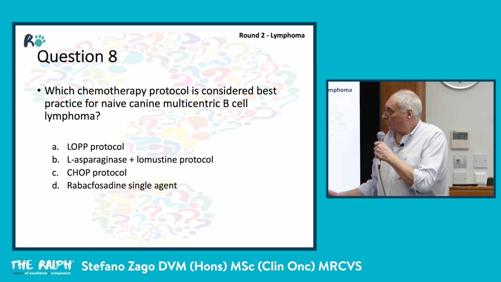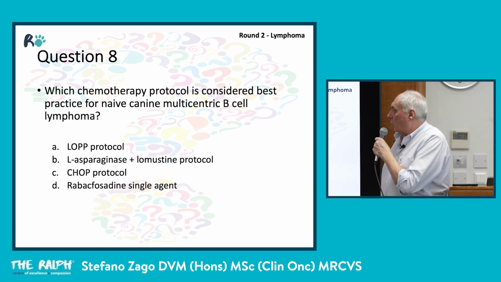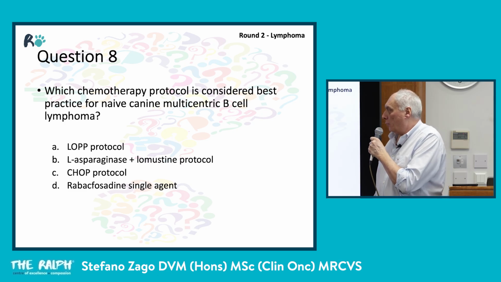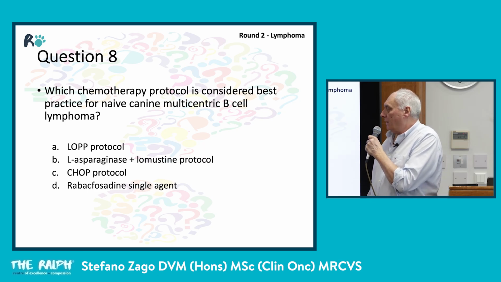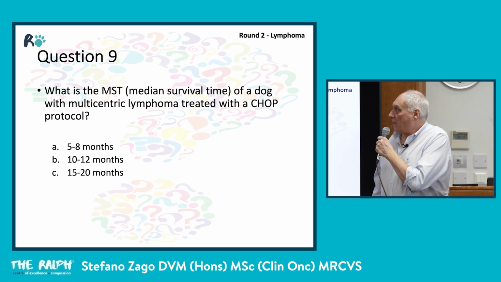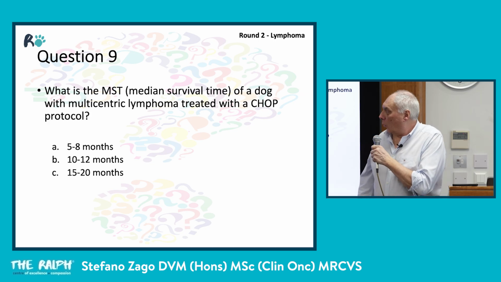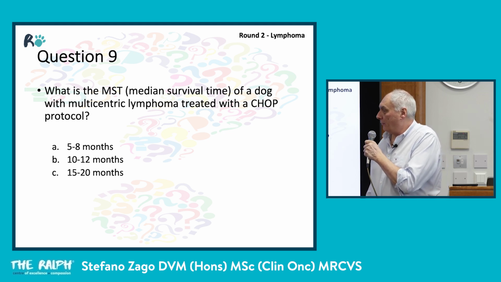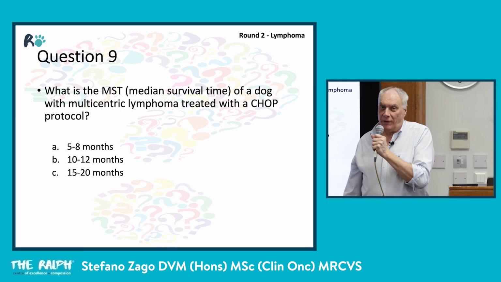Number 8. Which chemotherapy protocol is considered best practice for a naive canine multicentric B-cell lymphoma? A, LOP protocol, B, L-asparaginase plus lomustine, C, CHOP protocol, D, rabacfosadine single agent. Number 9. What is the median survival time of a dog with multicentric lymphoma treated with a CHOP protocol? A, 5 to 8 months, B, 10 to 12 months, C, 15 to 20 months.